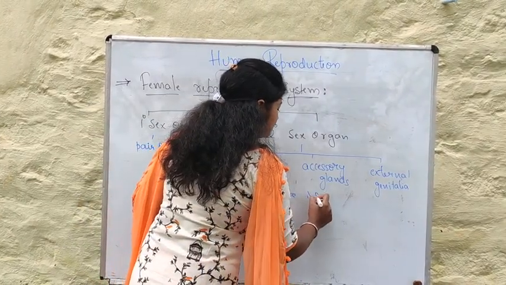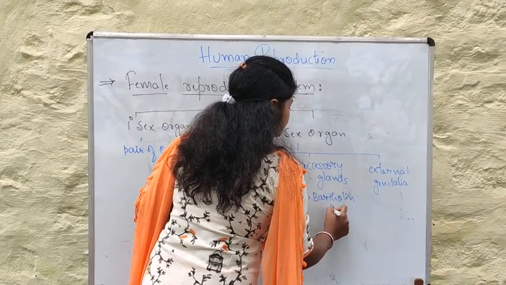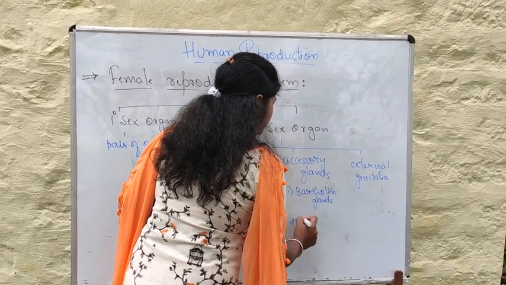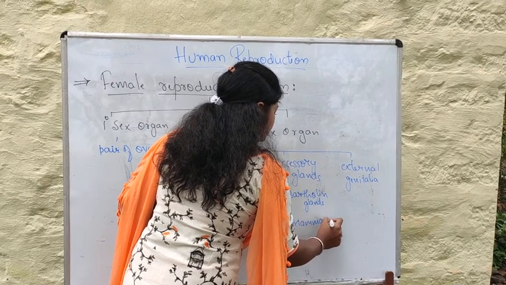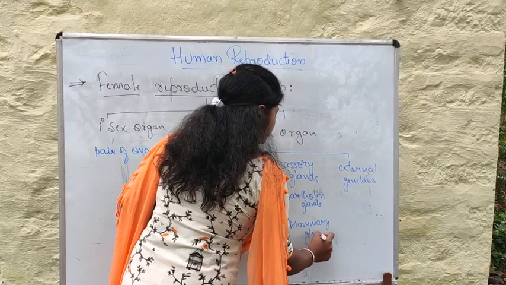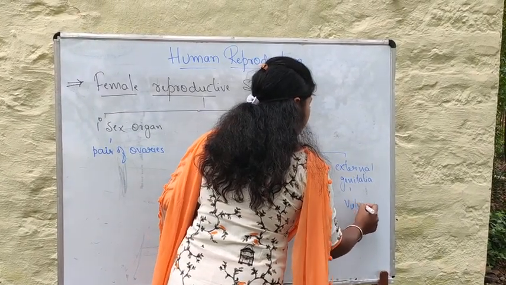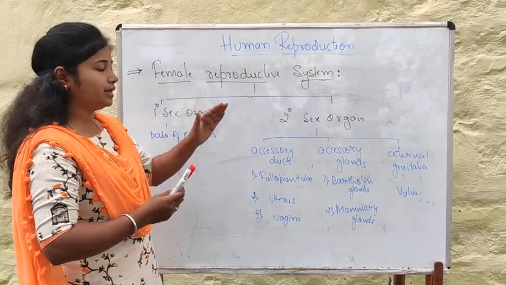The first is the Bartholin gland and the second is the mammary gland. The external genitalia is called the vulva. So these are the various organs present in the female reproductive system.